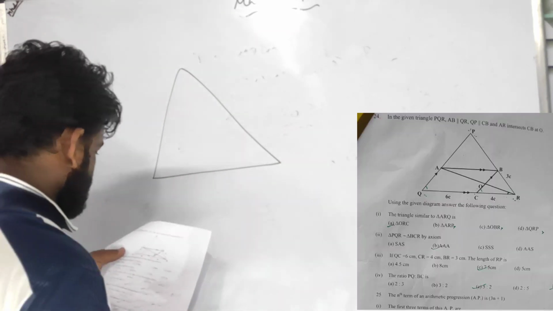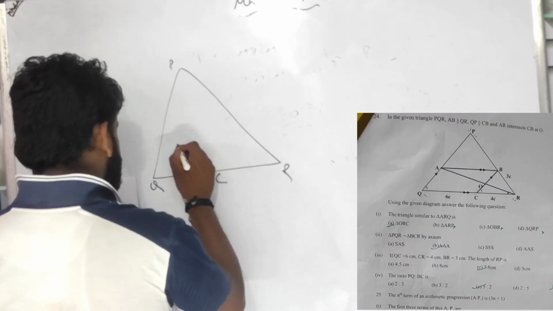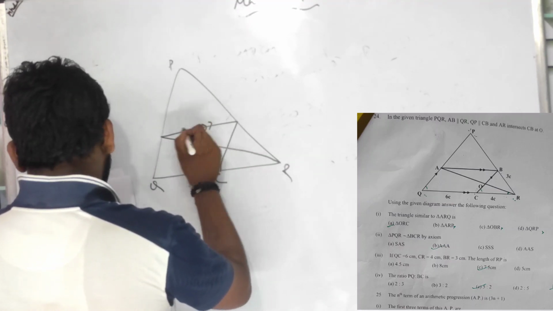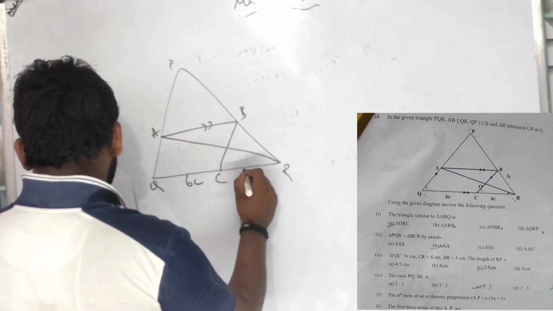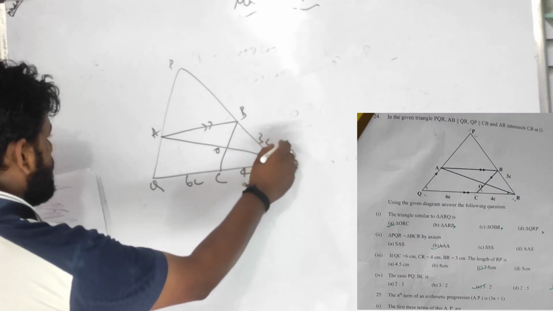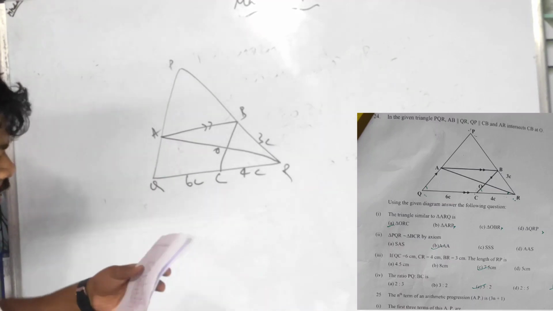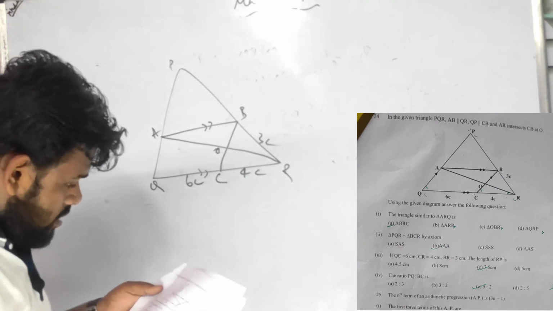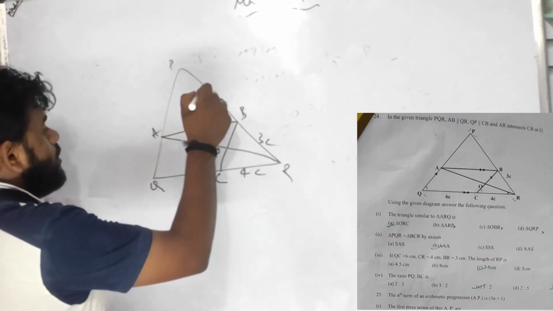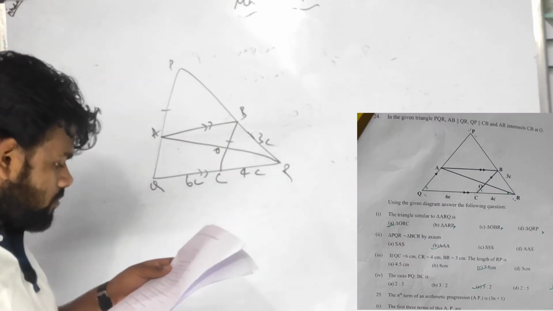A figure is given. P Q R C, A B, 6 C, 4 C, O Q A B, that is all, 3 C. Here it is saying that in triangle PQR, FB is parallel to QR, and QP is parallel to CB. That is the thing given.